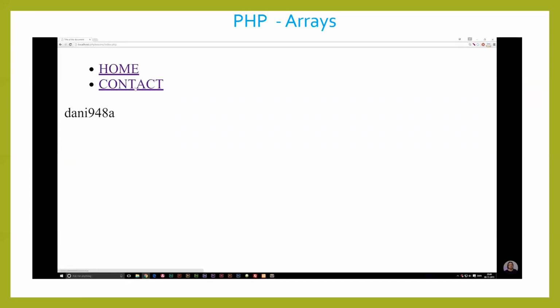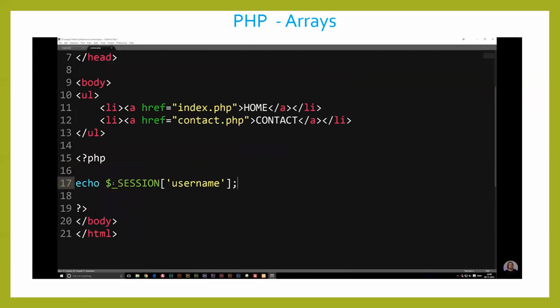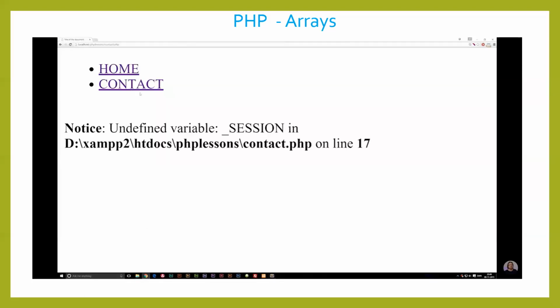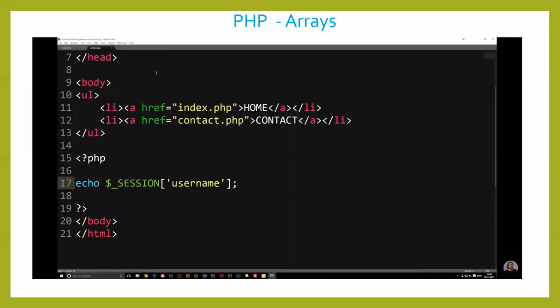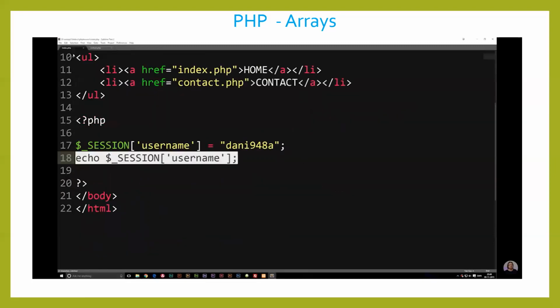But if I were to go into my contact page now, you can see we get nothing. Well, we do need to include the echo inside our contact page, of course. So if I go into my contact page, paste it in, we should be able to spit out our username, but we get an error message instead. That's because our website doesn't remember our session variable called username, and we need that in order to be logged in. So a way to get around this is to have a session started that saves our session variable and allows us to access it on every single page inside our website.